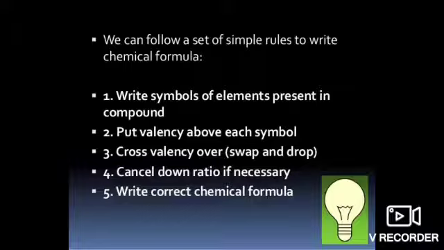So there are a few rules to write the chemical formula in front of you. Firstly, write the symbols and write the valency, then cross over the valency, and then cancel down the ratios if necessary. Write the correct chemical formula. Okay, this you have already done. You need to recall it once so that you will not face any problem when we deal with chemical equations and balance them.